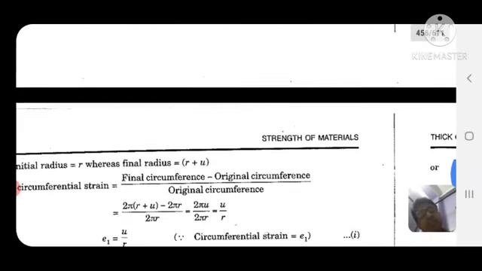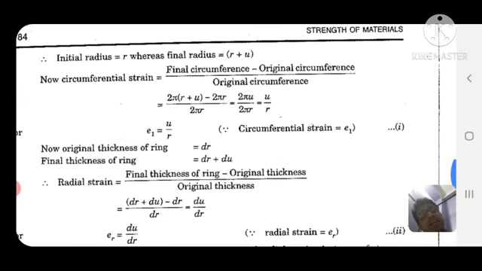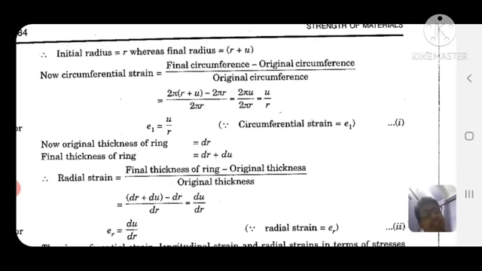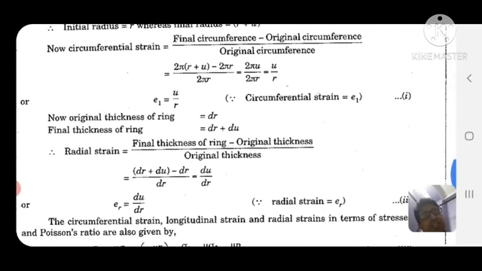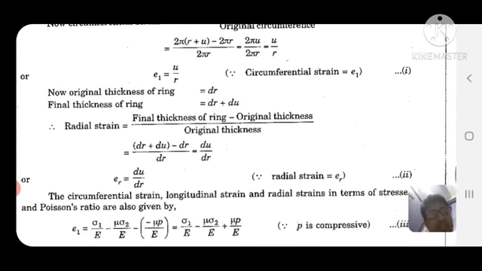Now the initial radius is r, whereas the final radius is r plus u. Circumferential strain is equal to final circumference minus original circumference divided by original circumference. So (2π(r + u) minus 2πr) divided by 2πr, which is equal to 2πu divided by 2πr. After cancelling, that is equal to u by r.